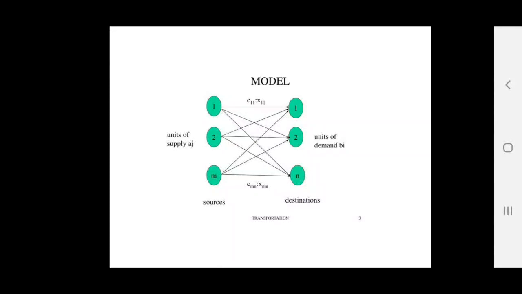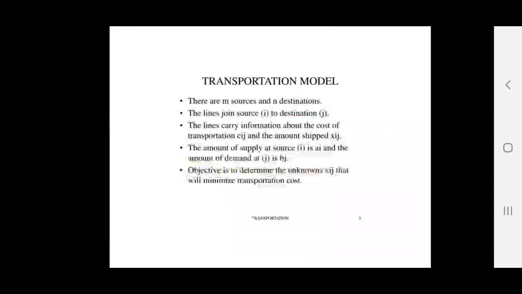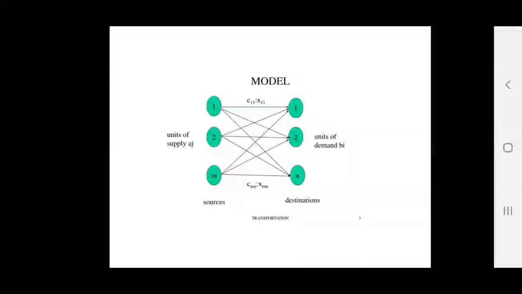See, from one source you can connect to 1, 2, 3, 4 up to n of the destinations. So the objective is to minimize the cost. If Xij is greater than or equal to 0, where Xij is the number of units shipped from source i to destination j, then the equivalent linear programming model will be, so this will be the modeling, we'll see, it will be Xij.